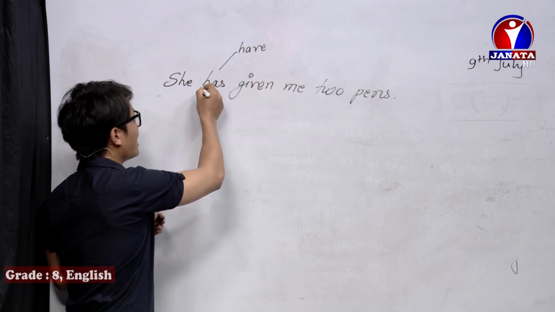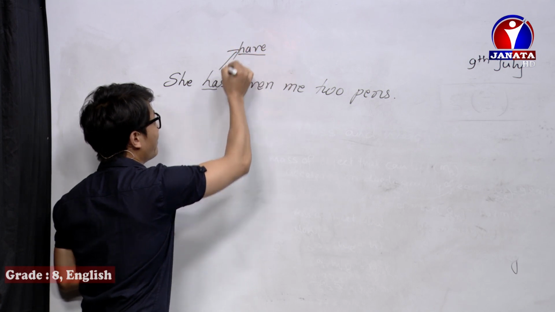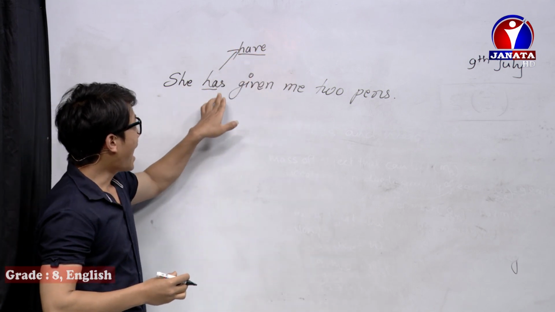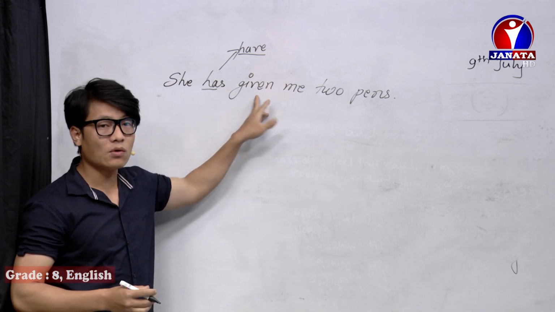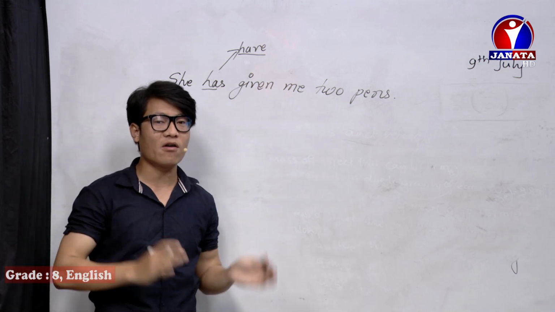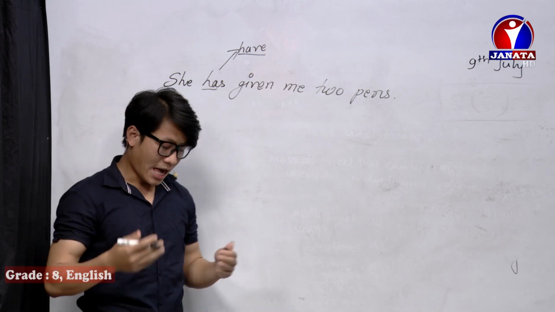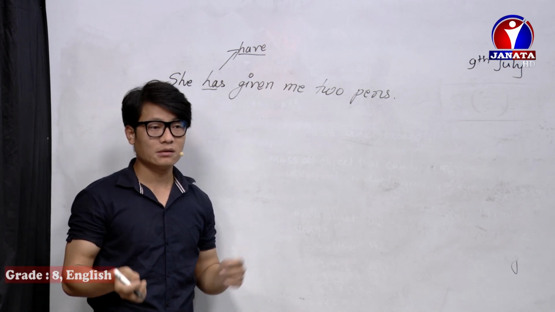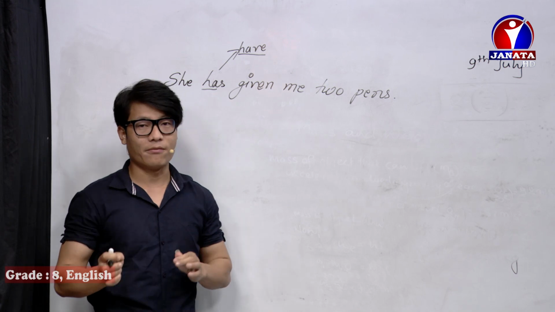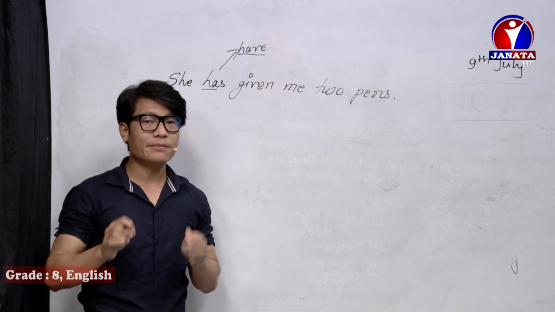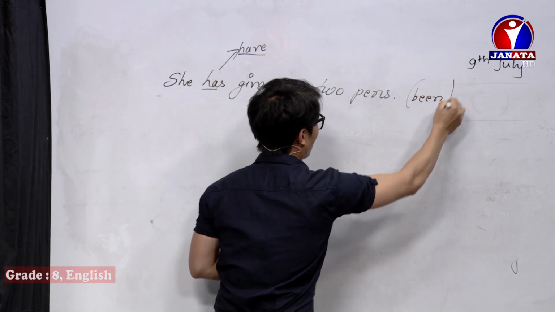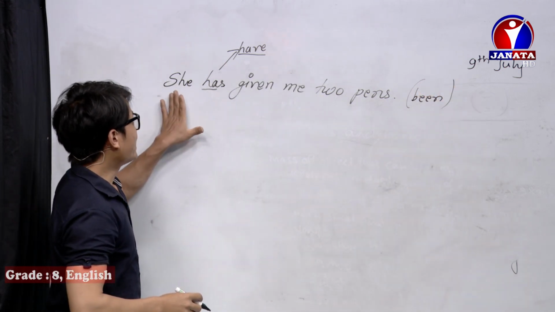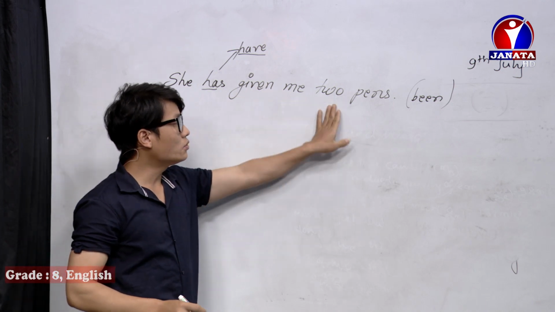Here is a has, so there is a hidden have. Has plus verb 3, given, means this is a present perfect. The be verb for present perfect, past perfect, and future perfect is been.